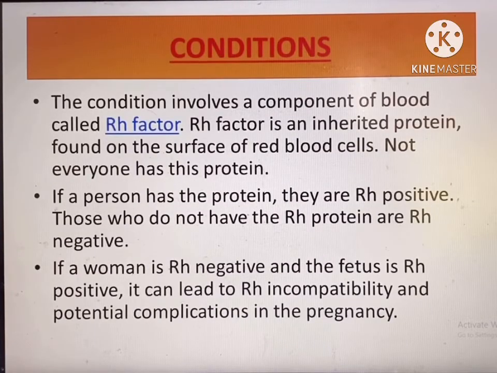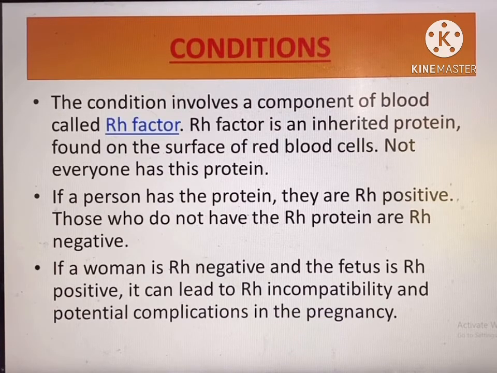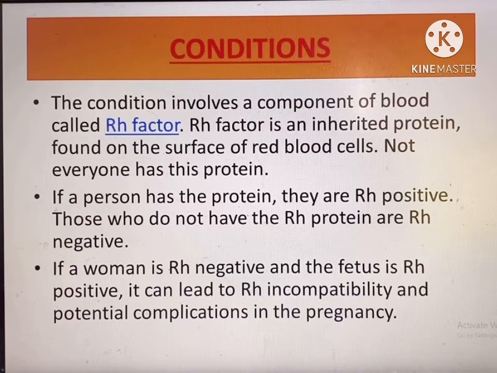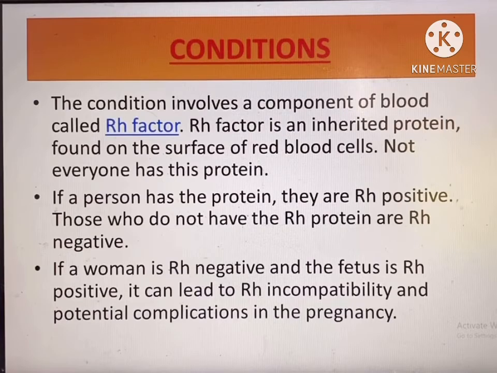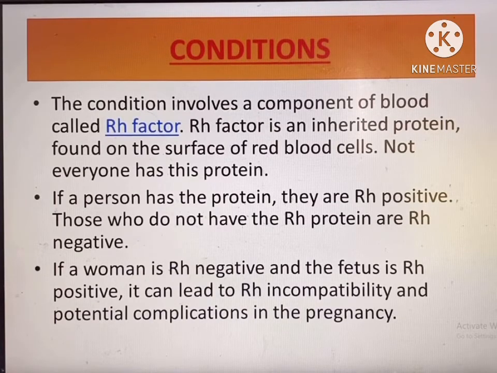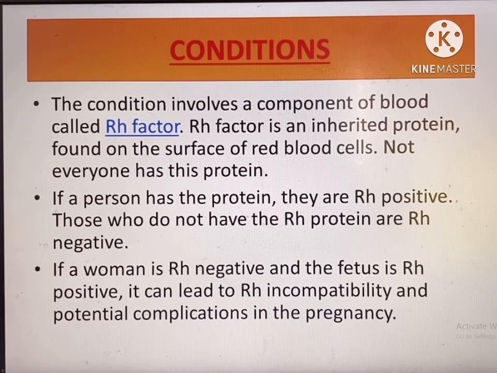What are the conditions, or what happens? The condition involves a component of blood called Rh factor. Rh factor is an inherited protein found on the surface of blood cells. Not everyone has this protein though. If a person has the protein, they are positive, and if a person does not have it, they are called negative. If a woman is Rh negative and the fetus is Rh positive, it can lead to Rh incompatibility and potential complications in the pregnancy.